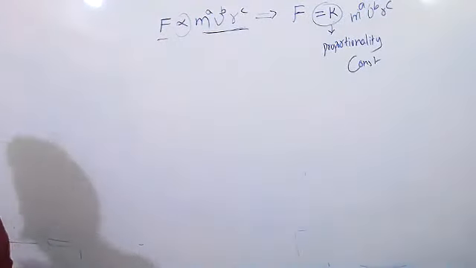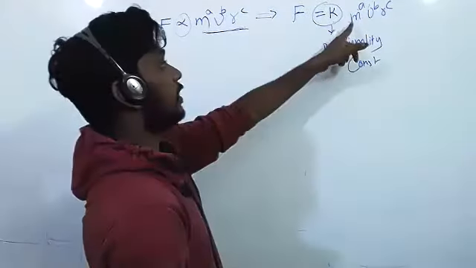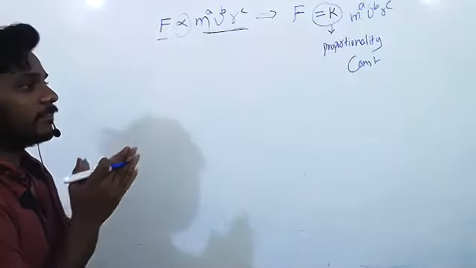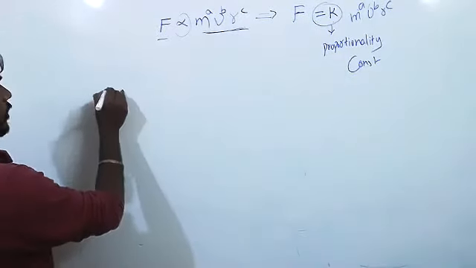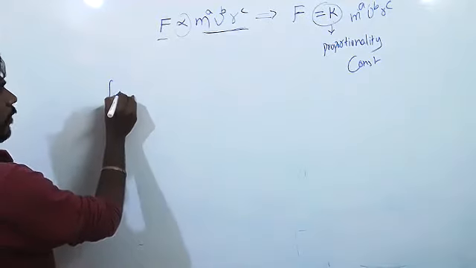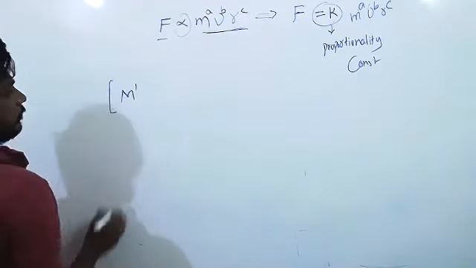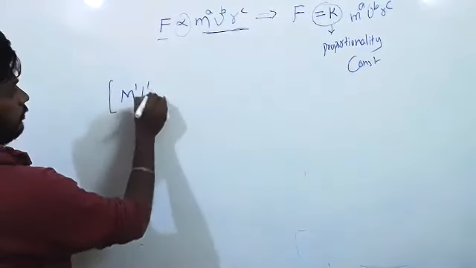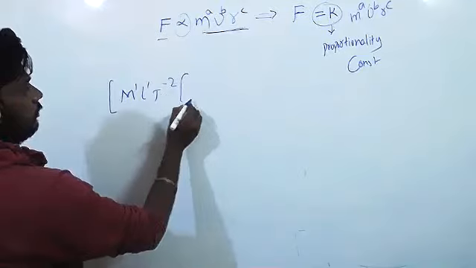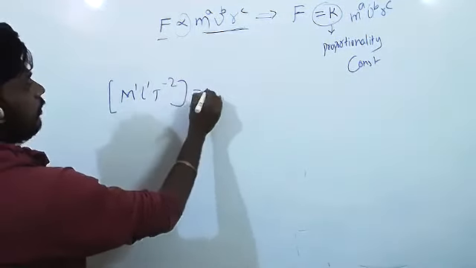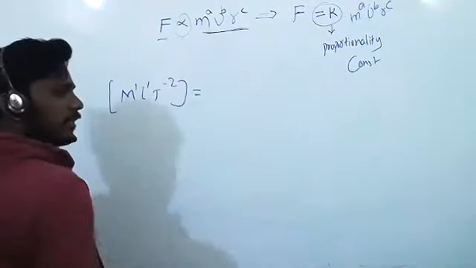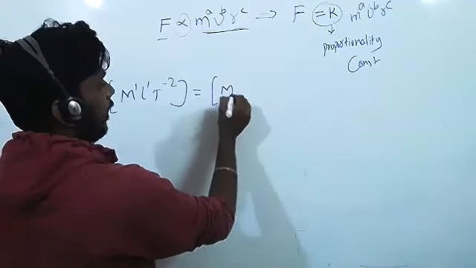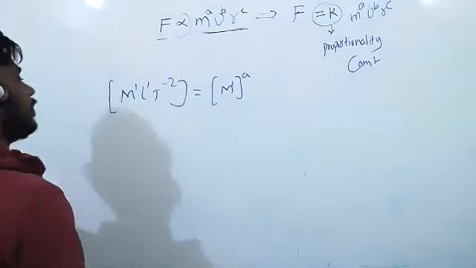Now, it is equal to this. That means the principle of homogeneity, we know. What is the force dimensional formula? Second step. Mass into acceleration. So M is 1, L is 1, T is minus 2, equal to K, which is a constant. Leave that. M power a, that means M power 1 whole power a. Can I write like that?